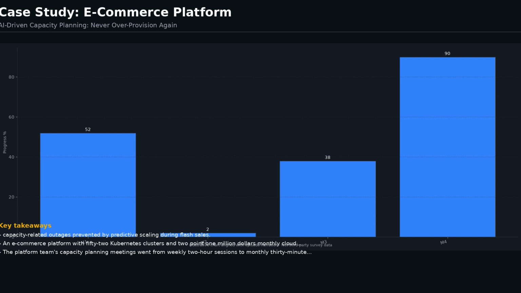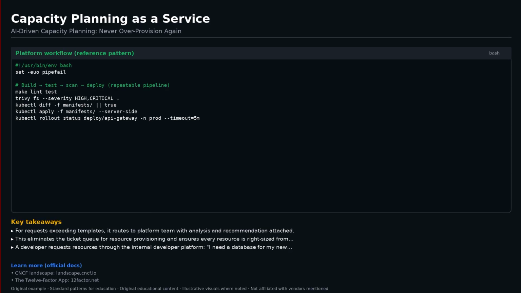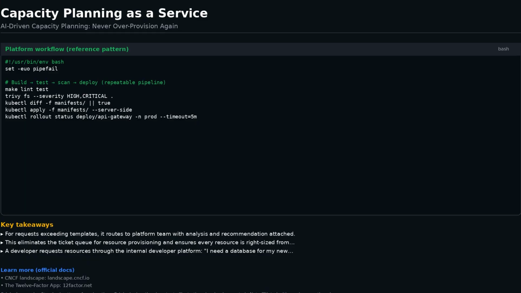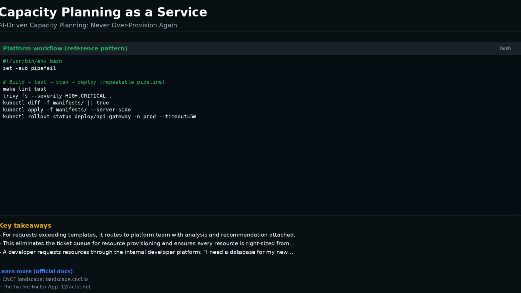Capacity planning isn't just about cost, it's multidimensional optimization. Performance dimension: maintain P99 latency below your SLO target. Cost dimension: stay within budget allocation per team and service. Resilience dimension: maintain minimum redundancy for fault tolerance. The AI agent finds the optimal balance point across all 3 dimensions.